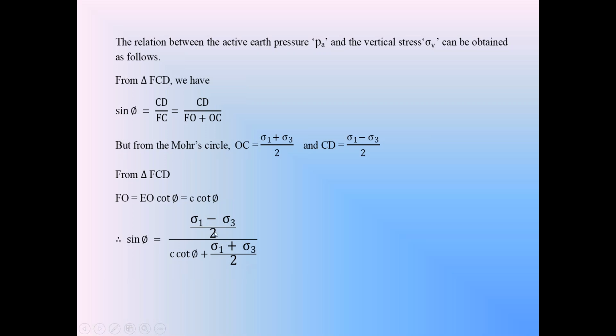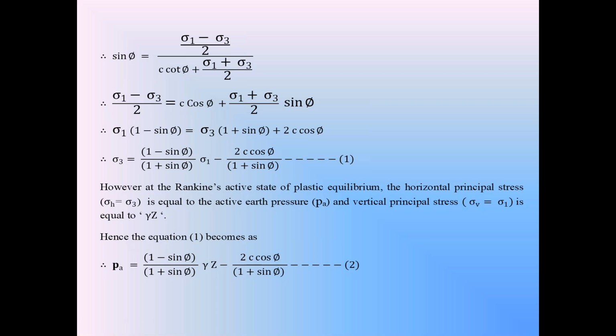Then bring this denominator to the left side and simplify this equation. From that equation, sin phi is equal to (sigma 1 minus sigma 3) by 2 divided by C cot phi plus (sigma 1 plus sigma 3) by 2. So (sigma 1 minus sigma 3) by 2 is equal to, bring this denominator to the left side, then expand that sin phi into this value. So first term, sin phi into C cot phi.